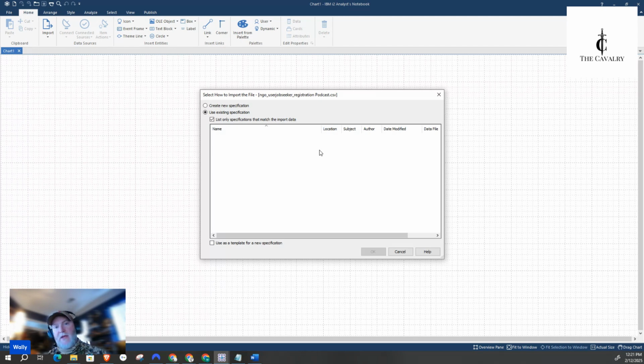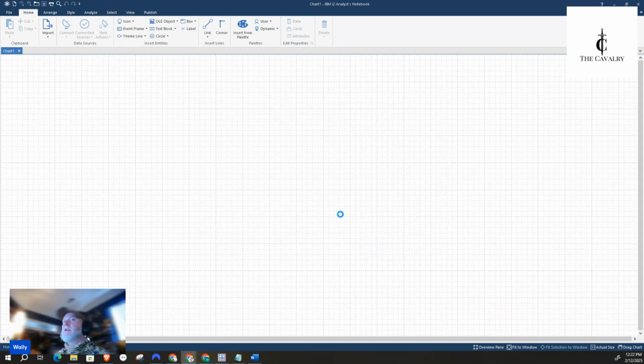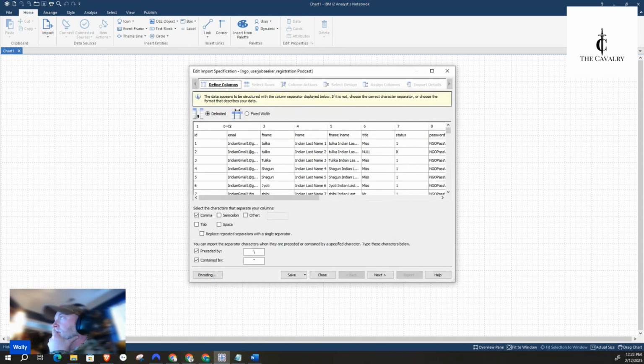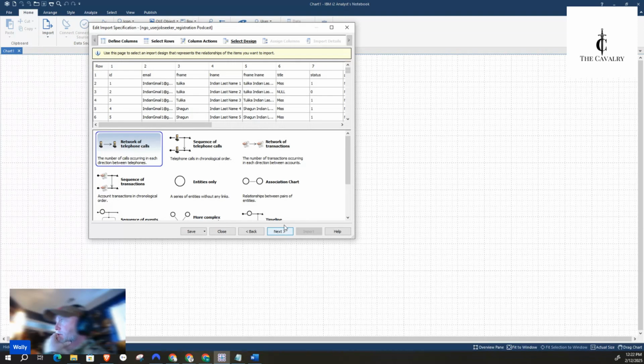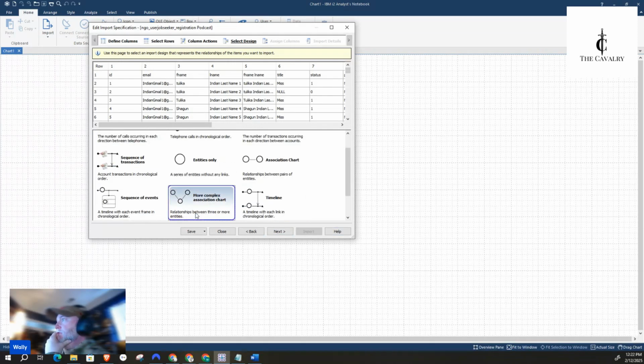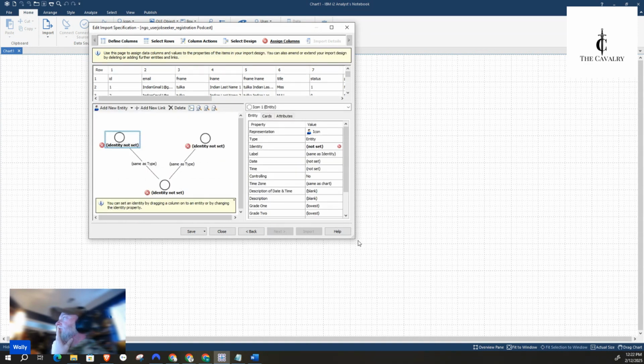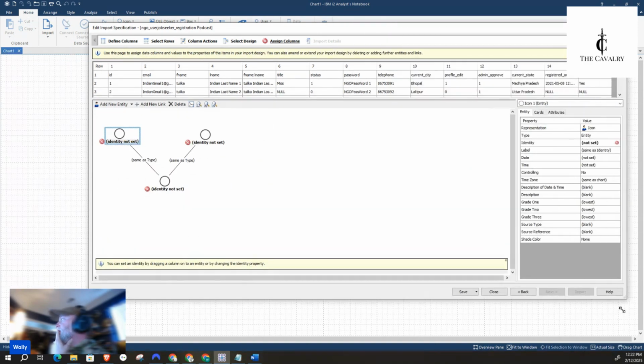For this data, there's three files that have very similar data. It might work, may not. So I'm going to click on Create New Specification, and then I'm going to say OK. Okay, so this is cool. I'm going to go forward first because a lot of this stuff I don't really need. And I'm going to do a more complex association chart. Click Next.